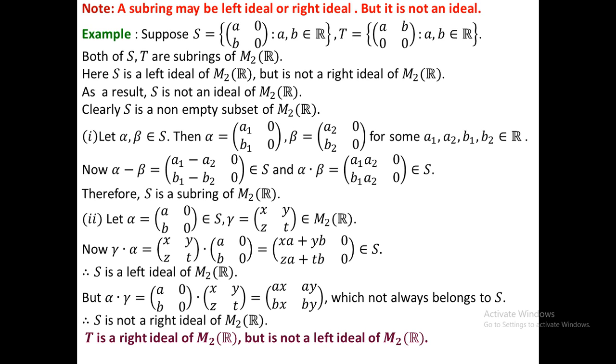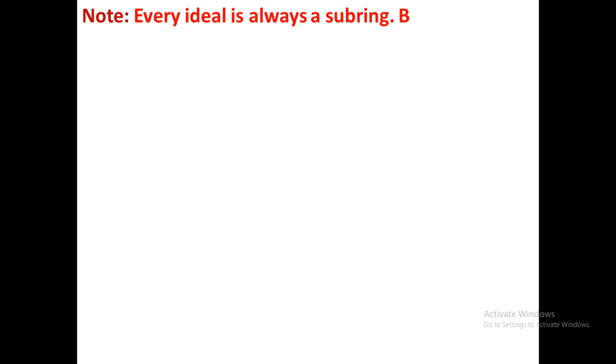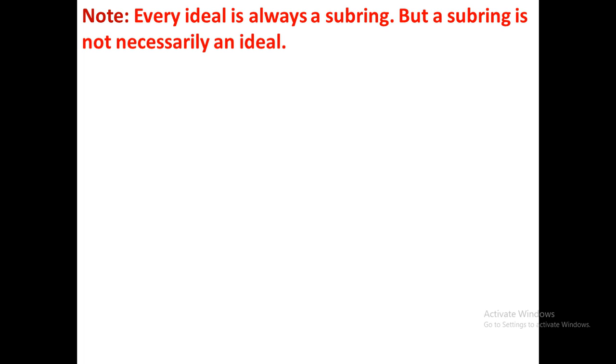Okay, so here I gave examples which are one-sided ideals, that is left ideal or right ideal, but not both sided. Okay. Now I give another example. Here actually this note says that every ideal is always a subring, but a subring is not necessarily an ideal.